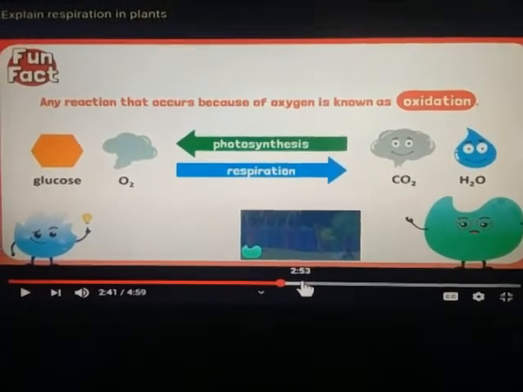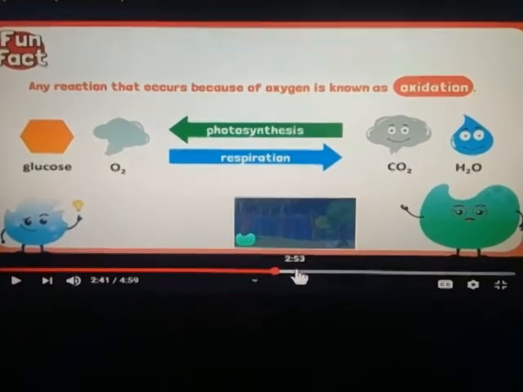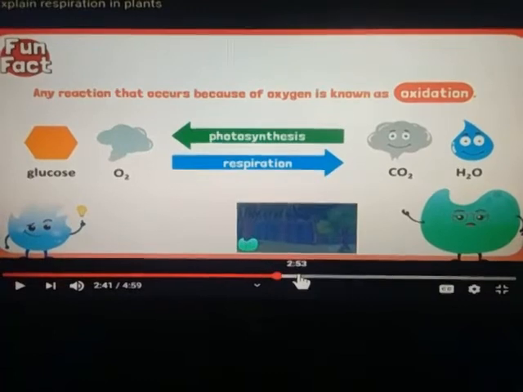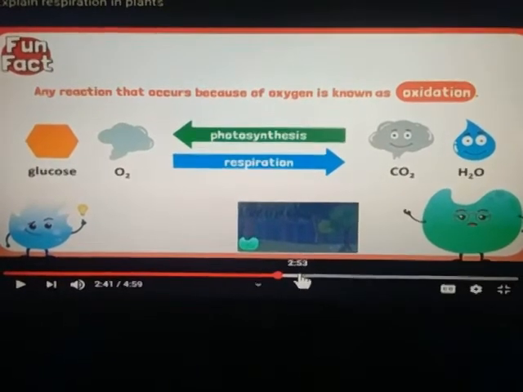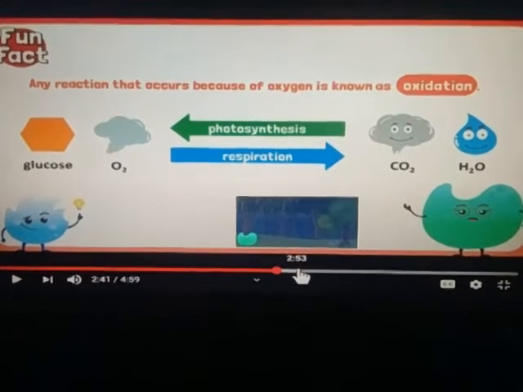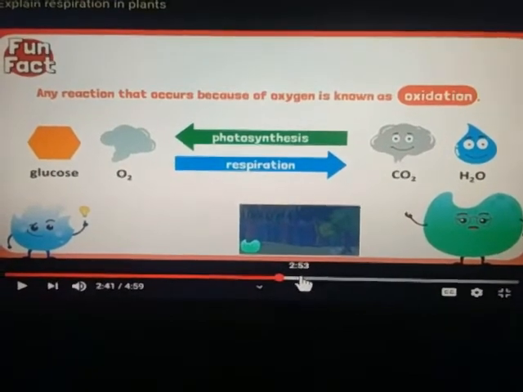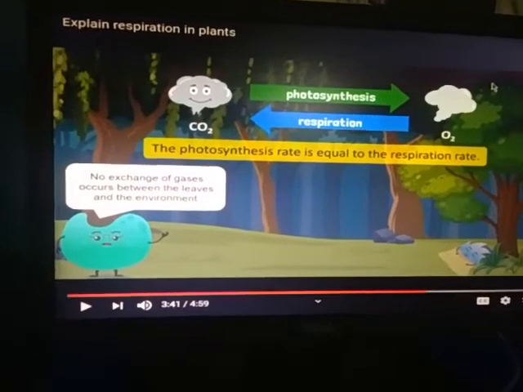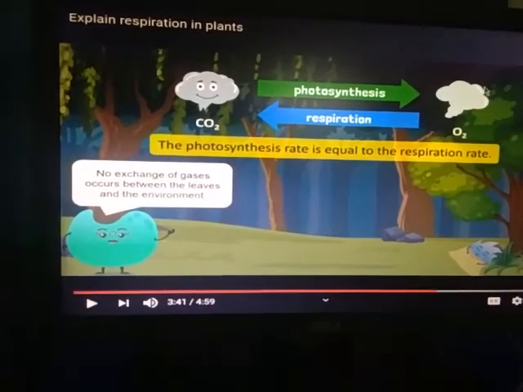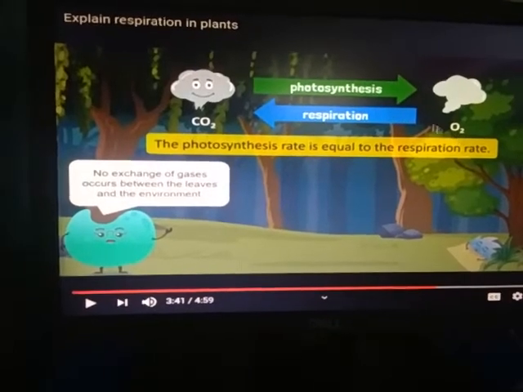Any reaction that occurs because of oxygen is known as an oxidation reaction. We know that respiration is an oxidation reaction, but photosynthesis is an anabolic reaction, meaning here is a formation process, but respiration is a catabolic process. During photosynthesis carbon dioxide is used, but during respiration oxygen is used.